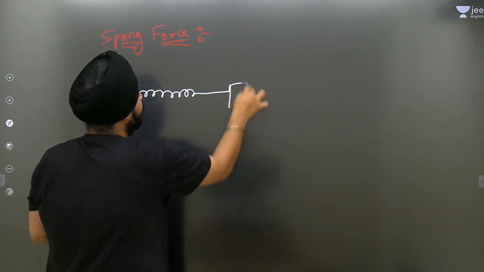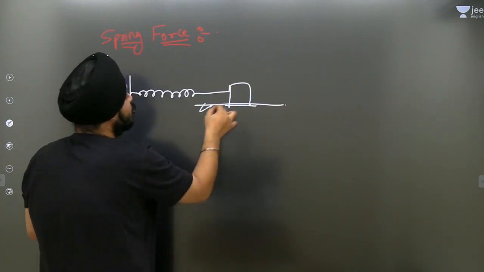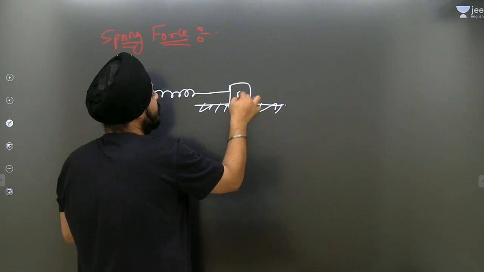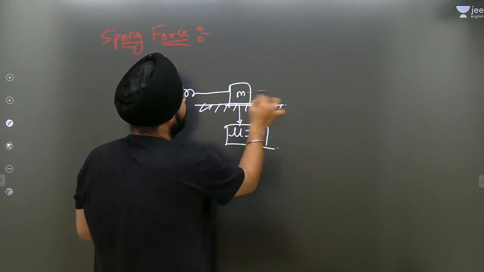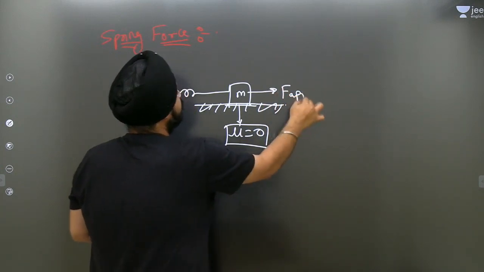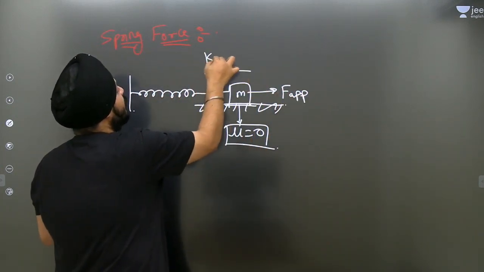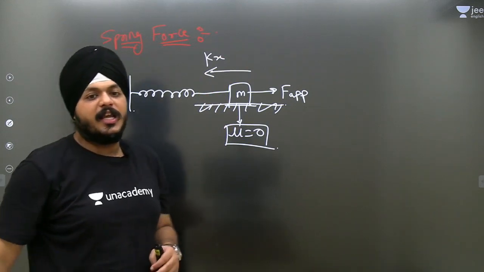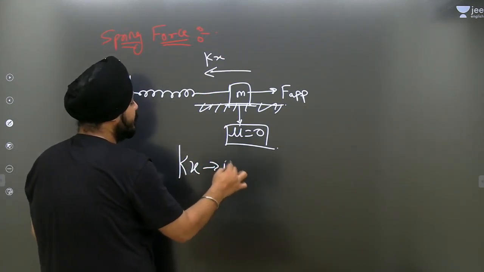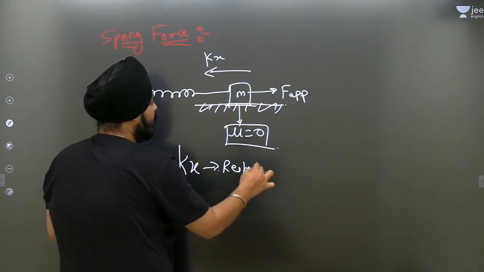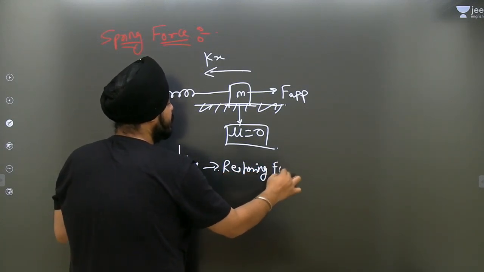This is a spring on a smooth surface, and this is of mass m. The coefficient of friction is 0. If I apply an external force, then a restoring force is generated. That restoring force is the spring force.